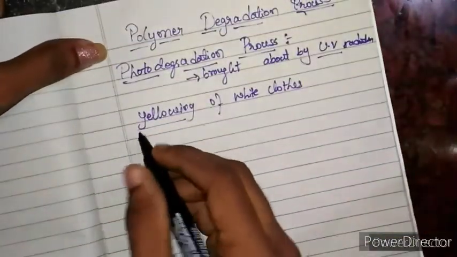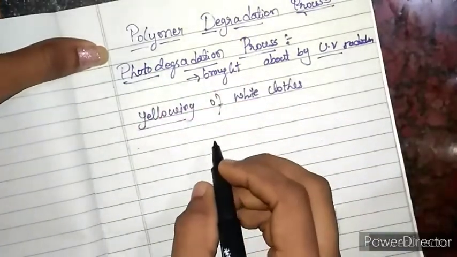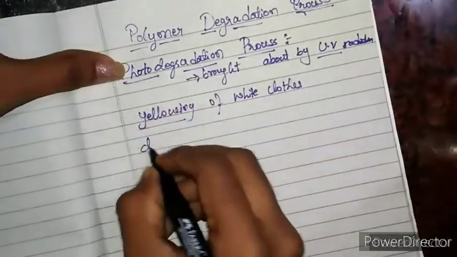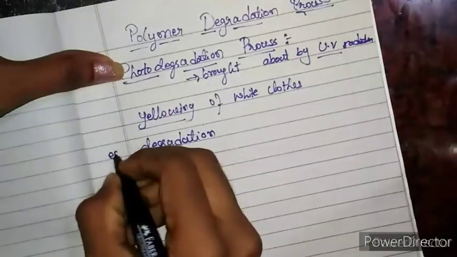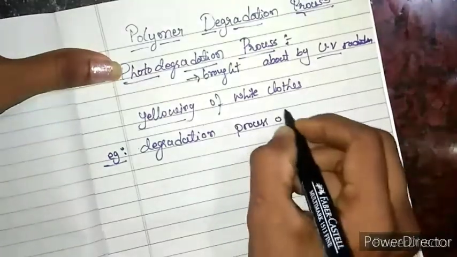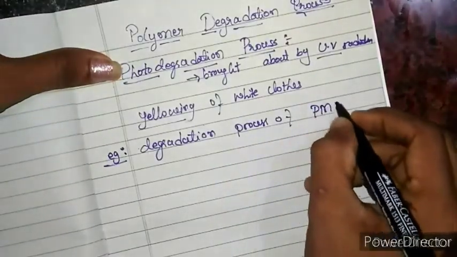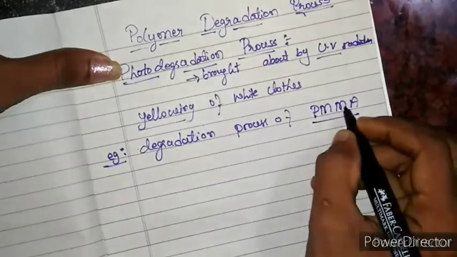Now we will study one of the classical examples of the photo degradation process, that is the degradation of polymethyl methacrylate, PMMA.